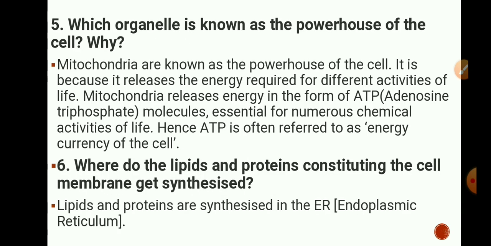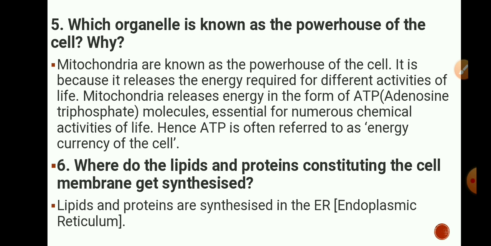Next is, which organelle is known as the powerhouse of the cell? Why? See, mitochondria are known as the powerhouse of the cell because they release the energy required for different activities of life. Mitochondria release energy in the form of ATP molecules, that is adenosine triphosphate molecules, essential for the numerous chemical activities of life, and hence ATP is often referred to as the energy currency of the cell.